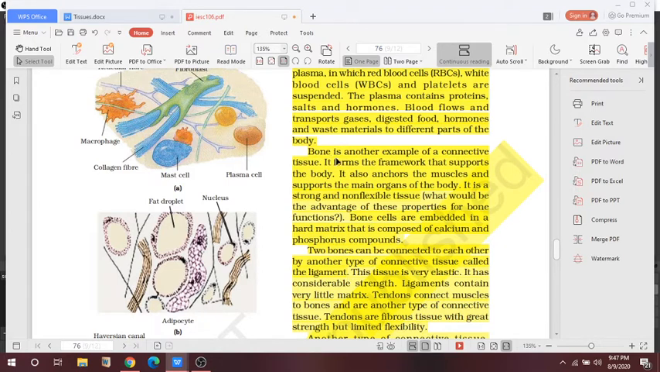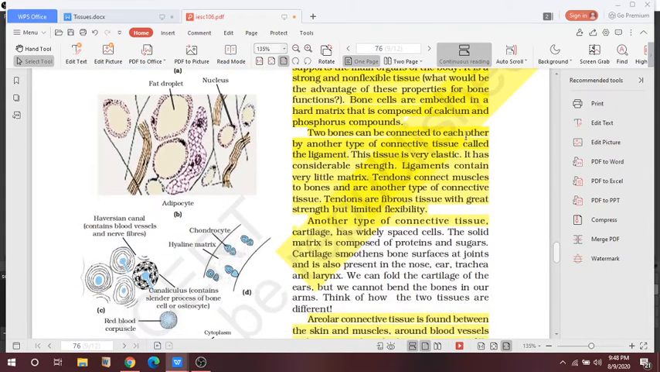So bone is another type of connective tissue, and it is a very strong and non-flexible tissue. Its function is in the anchoring of muscles, and it supports the main organs of the body. The bone cells are embedded in a hard matrix that is composed of calcium and phosphorus.